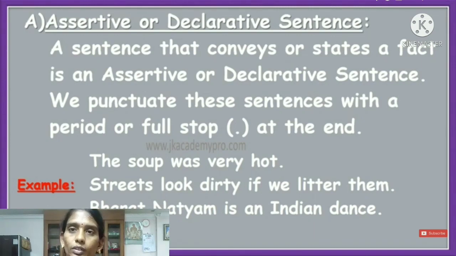For example, the soup was very hot. Second one, streets look dirty if we litter them. Third one, Bharatanatyam is an Indian dance. Okay, what is an assertive or declarative sentence? A sentence that conveys or states a fact is an assertive or declarative sentence.